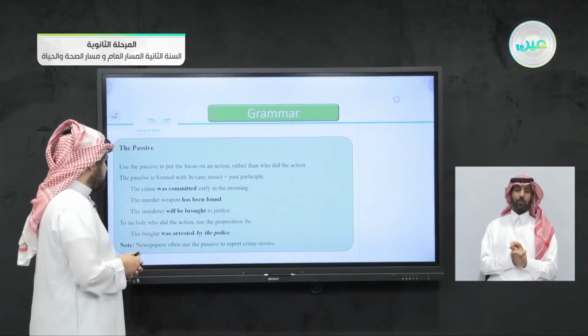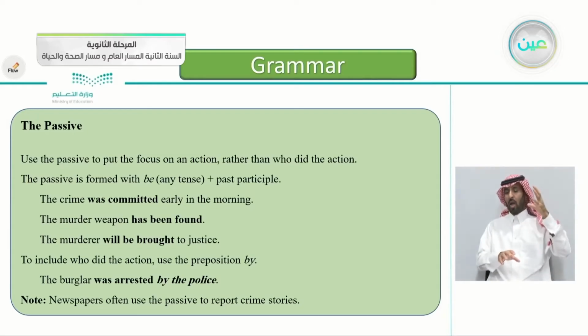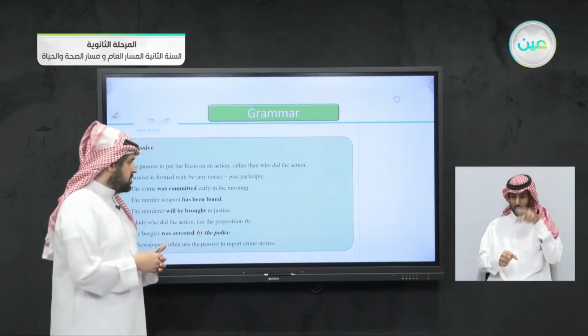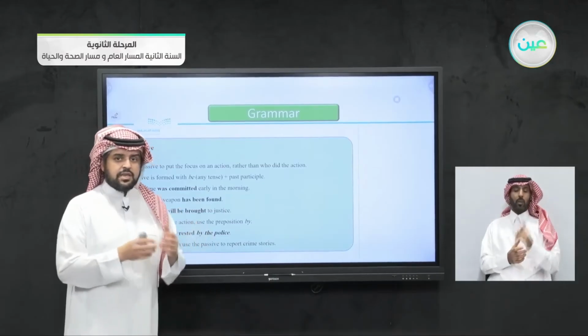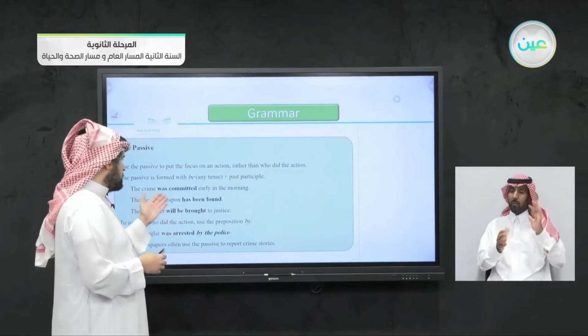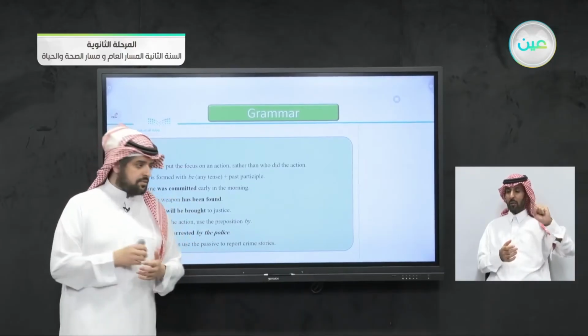Let's take some examples here. The crime was committed early in the morning. This is a past tense, of course, of the singular. The crime was committed. Was committed. So now we are focusing on the action rather than the person who did the action. And in the passive form, you can add the person or not. It's your choice because the focus is on the action. You can say the crime was committed early in the morning by the criminal, or if you don't want to add it, it's up to you.